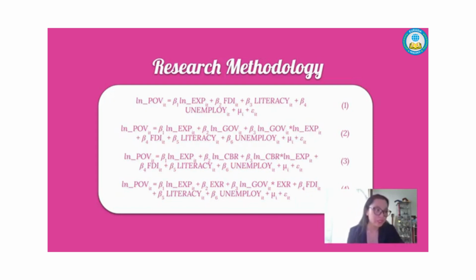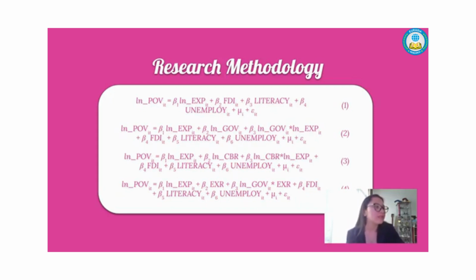In the first equation, ln X_it is the natural logarithm of the independent variable representing the export of goods and services. FDI_it is the control variable for foreign direct investment. Literacy_it represents the control variable for literacy rate, and unemployed_it is the control variable for the unemployment rate.